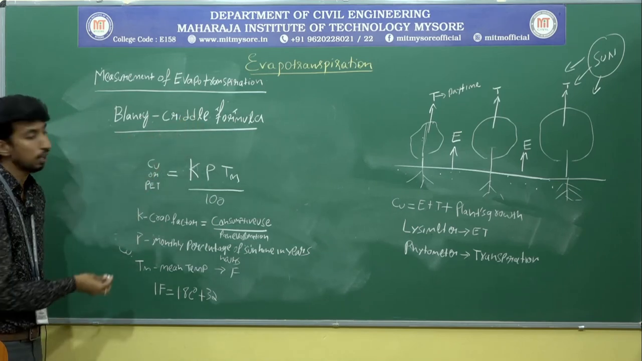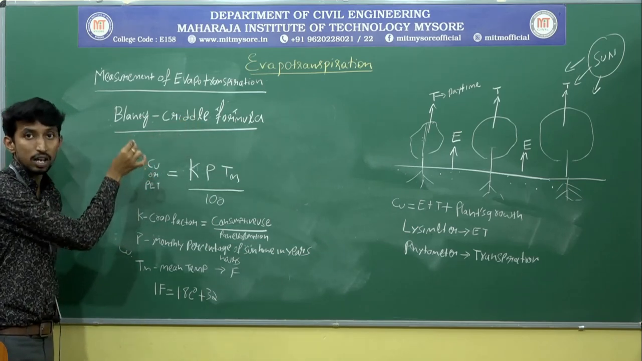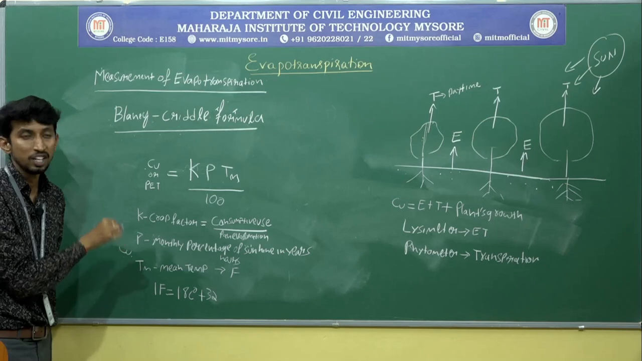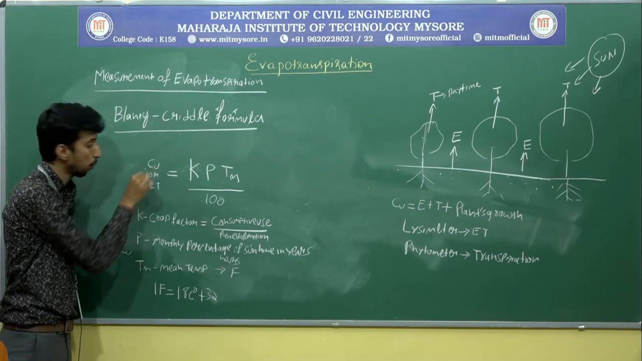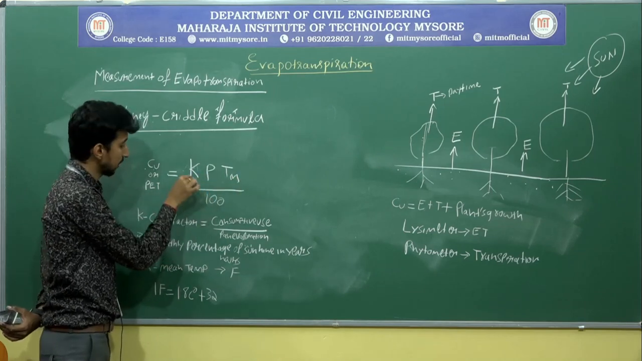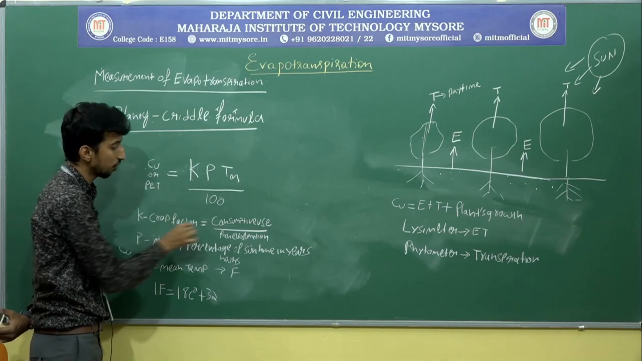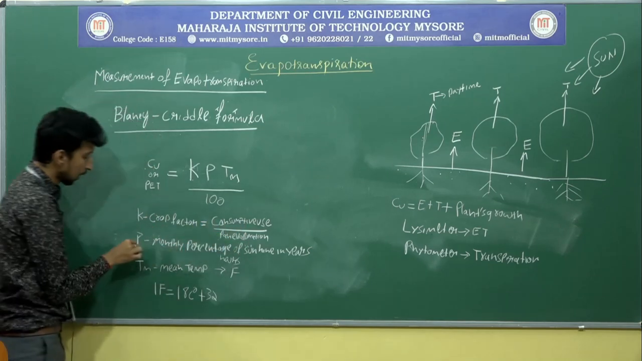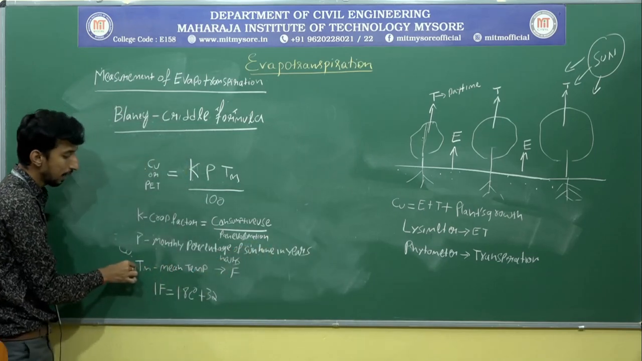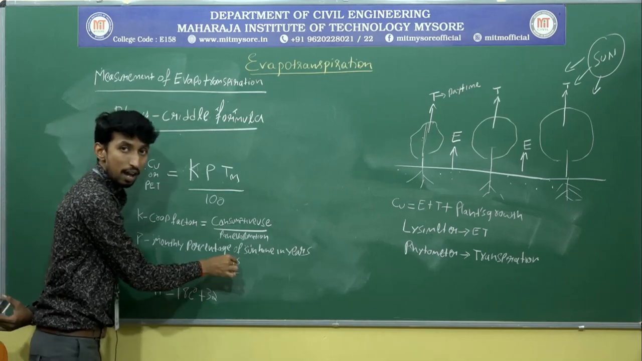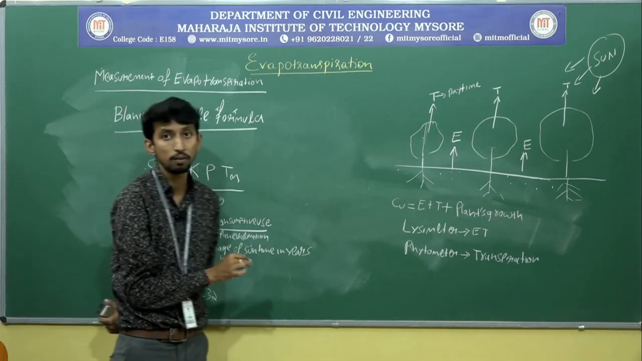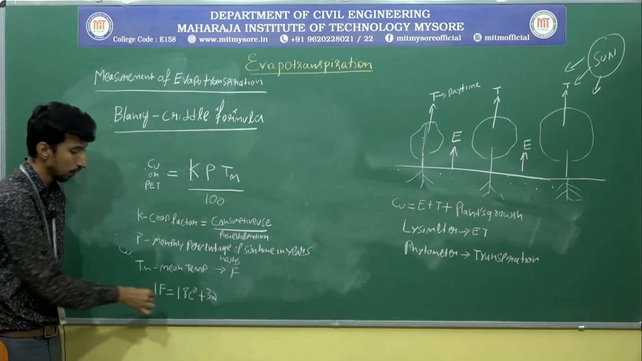Blaney-Criddle's formula is used to find out the evapotranspiration, and it is one of the most accurate methods. Here we neglect the wind velocity and humidity. Cu, consumptive use or potential evapotranspiration, equals K into P into Tm by 100. K is the crop factor, the ratio of consumptive use by pan evaporation, P is the monthly percentage hours of sunshine in a year, and Tm is the mean temperature, measured in Fahrenheit. Fahrenheit equals 1.8 centigrade plus 32. If the question gives centigrade, you need to convert it to Fahrenheit.